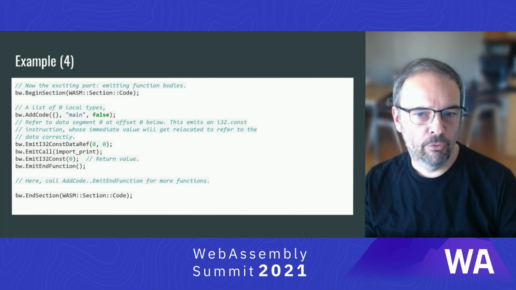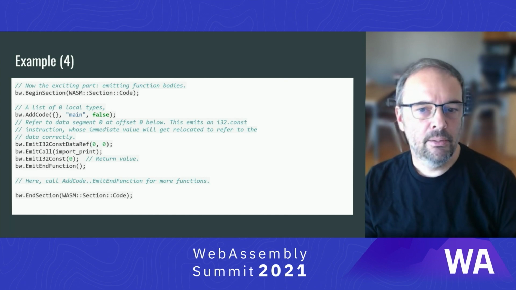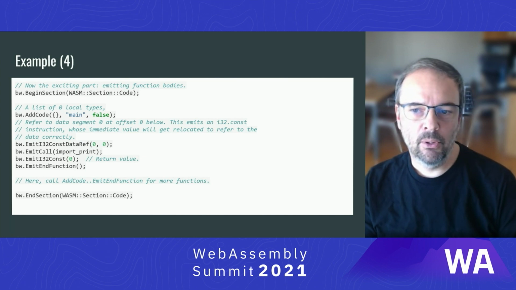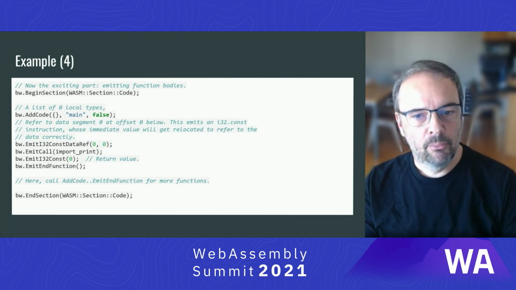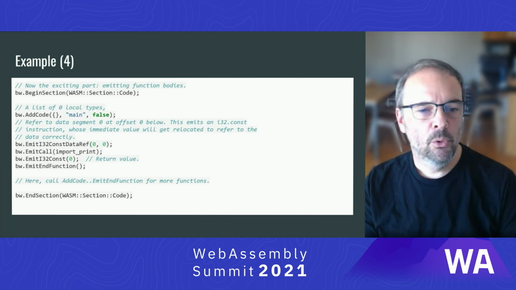Then we perform the actual call to our print function. And since main is supposed to have a return value, we have another i32.const instruction, this time with a simple 0 value. Then we end the function. We could emit more functions here if we wanted to, but for now this will do.